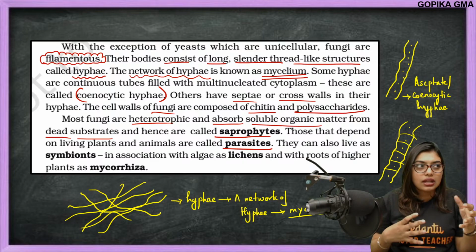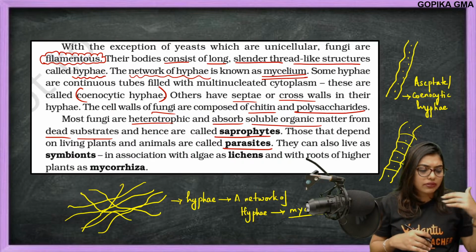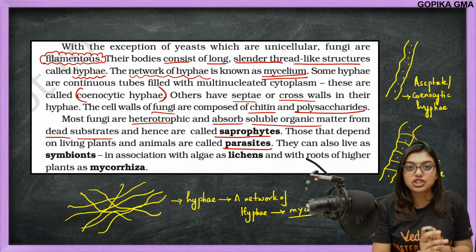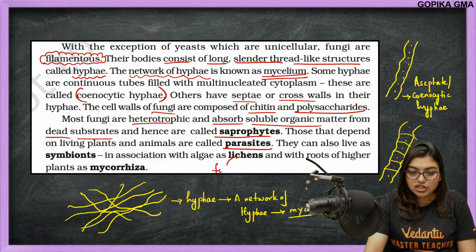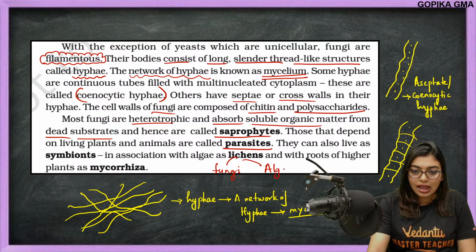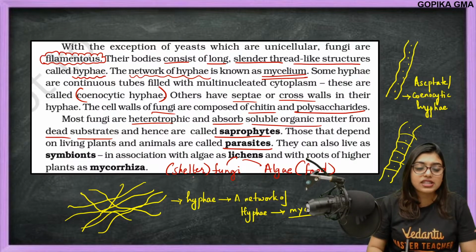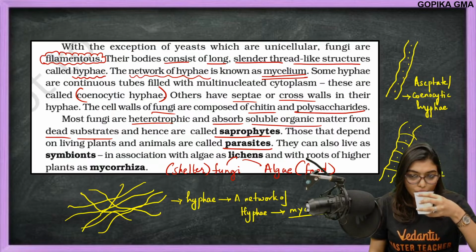Now imagine two people living in harmony, they're happy: I will cook food for you, you give me shelter. This will become a symbiotic relationship, which we see in lichens. Lichen is actually an association of fungi and algae. Algae will give food for the fungi and fungi will give shelter for the algae. Many of you would have seen lichen in real life, but you wouldn't have recognized it. But I'll tell you how it looks.